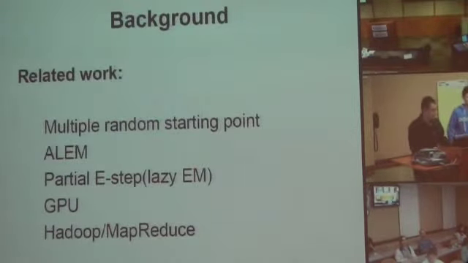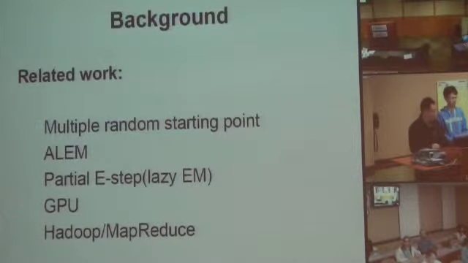There is a lot of related work focused on improving the EM algorithm. The first one is multiple random starting points, which overcomes the problem of local optima. But this algorithm increases the computational quantity tremendously. The second one is engineered EM, which combines a genetic algorithm. It designed a new schedule to terminate bad EM runs and improve the multiple start points strategy significantly.